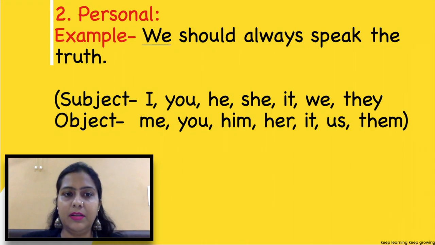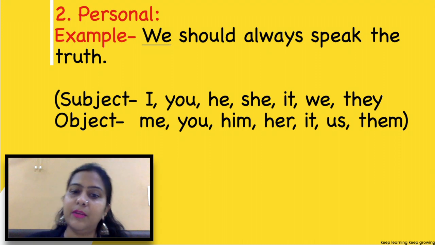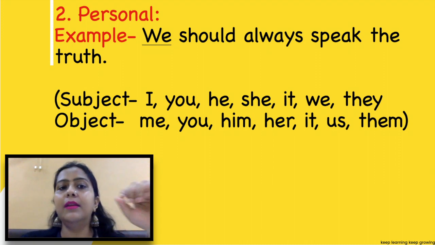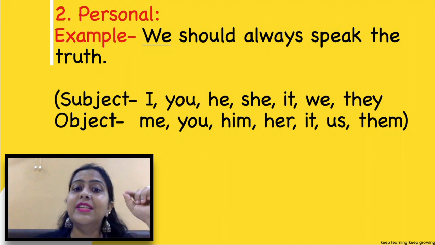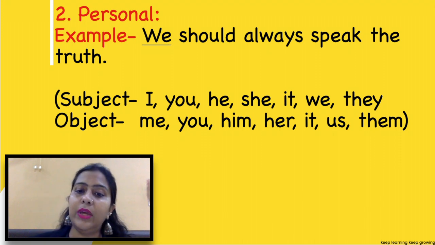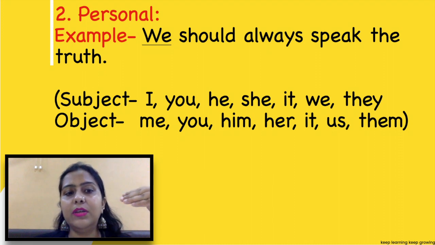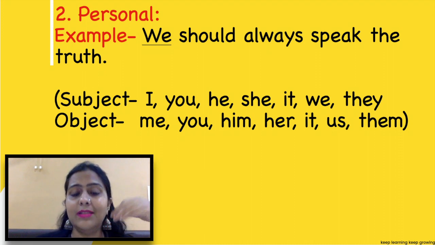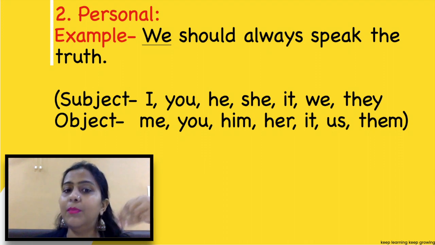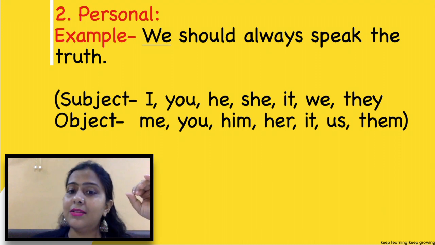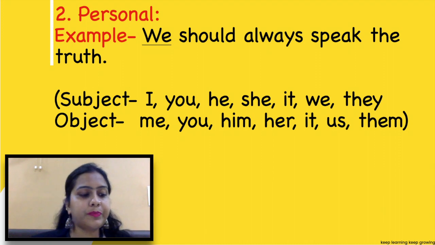Starting with the personal pronoun. See, I have given an example like we should always speak the truth. The word we is the subject here. And in subject we have I, you, he, she, it, we, they. And when we use it as an object in a sentence, I becomes me, you is you, he becomes him, she is her, it is again it, we becomes us, and they becomes them.